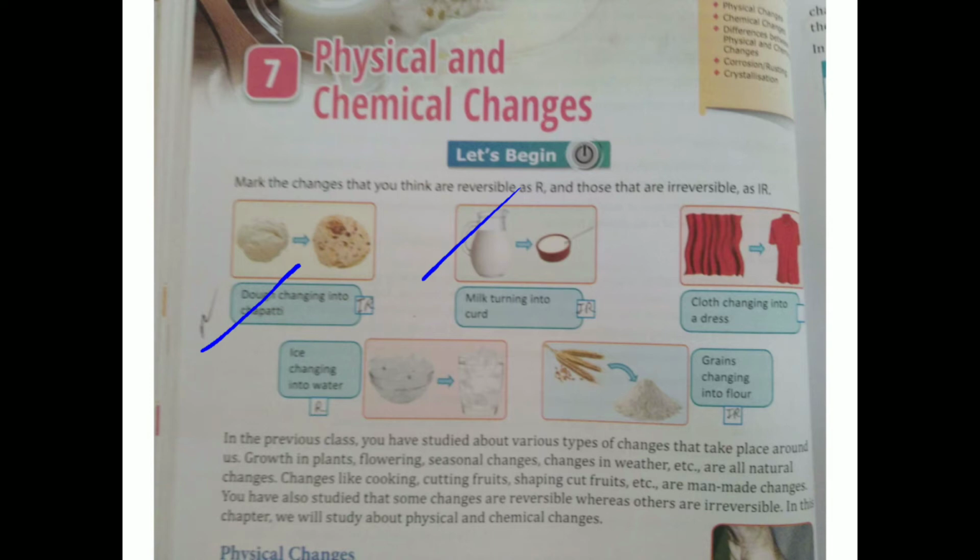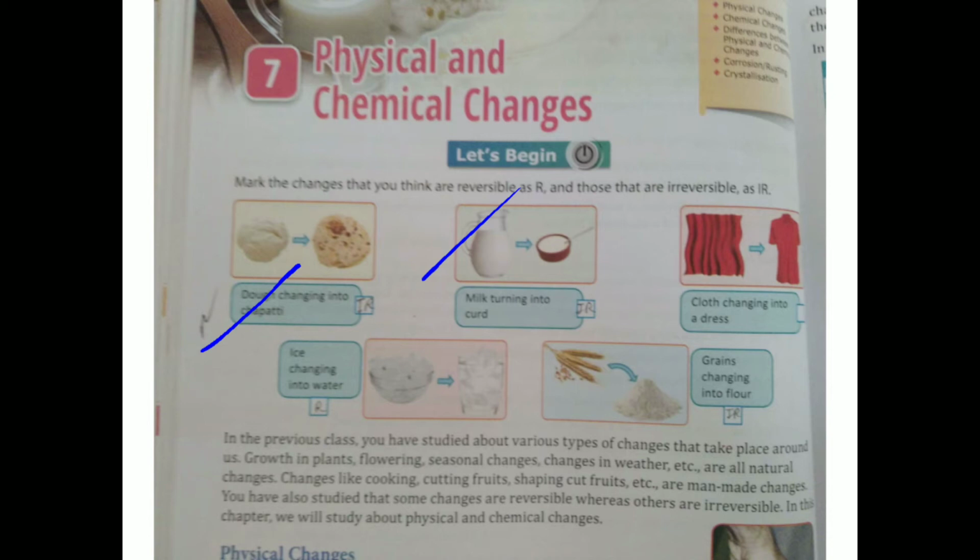Next is ice changes into water. Ice changes into water. We get the water back from ice, yes, by melting it. If we keep the ice outside, then it turns into water, so it is a reversible change. And the last example is grains changing into flour. We get flour from the grains, but do we get the grain back from flour? No. So that is an irreversible change.